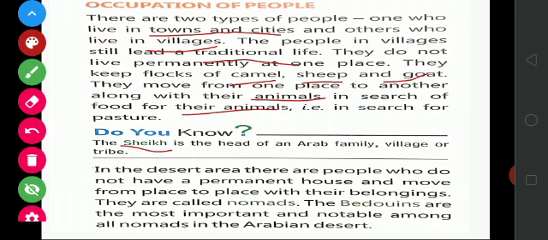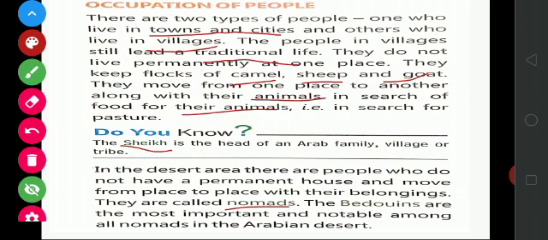In the desert area, there are people who do not have a permanent house and move from place to place with their belongings. They are called nomads. Already we saw that in the village side, the people do not have a permanent place to live, and they move from one place to another with their belongings. Those people are called nomads.